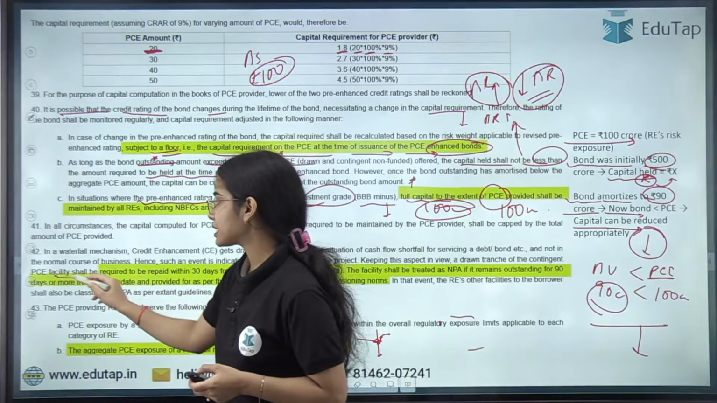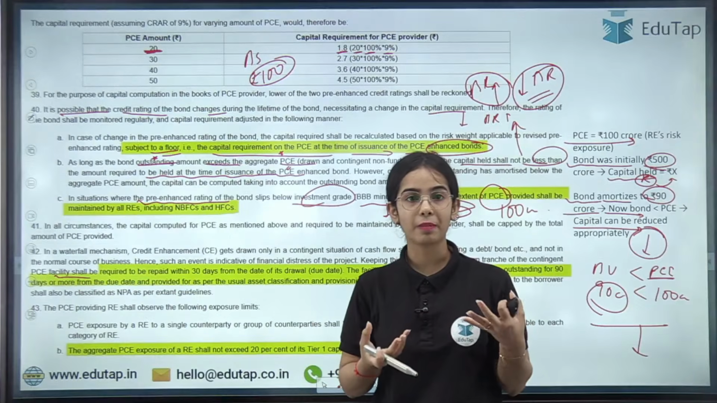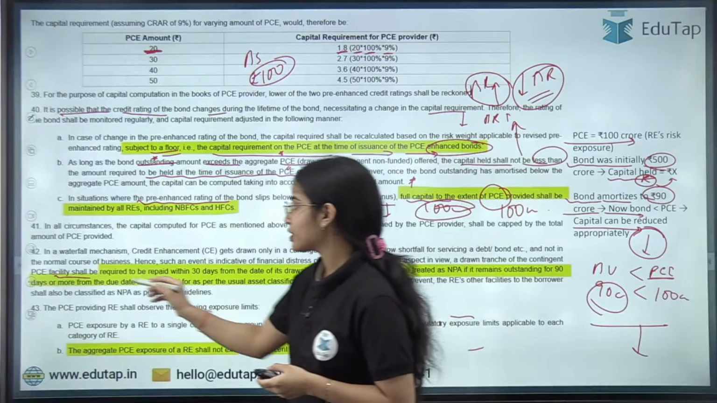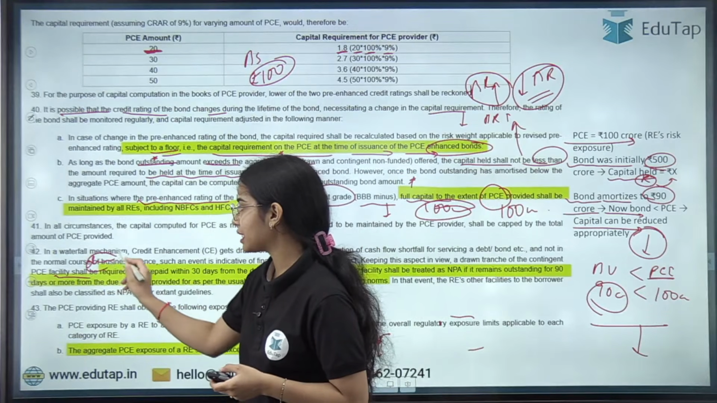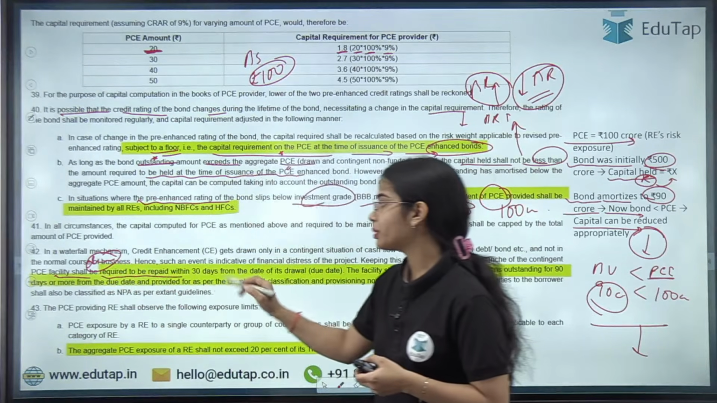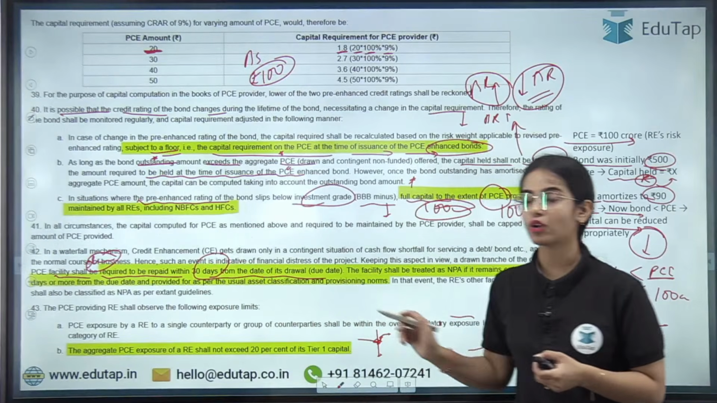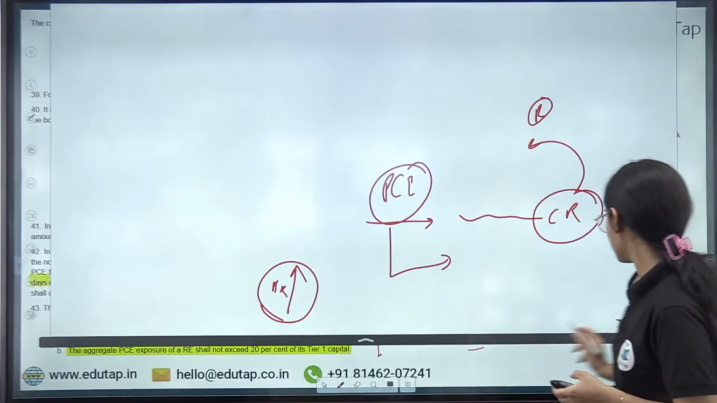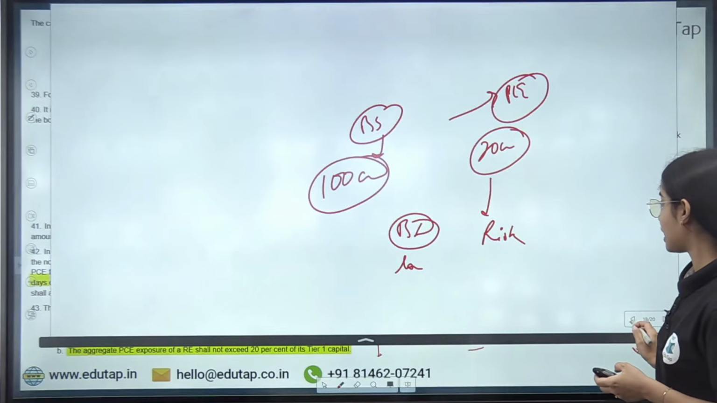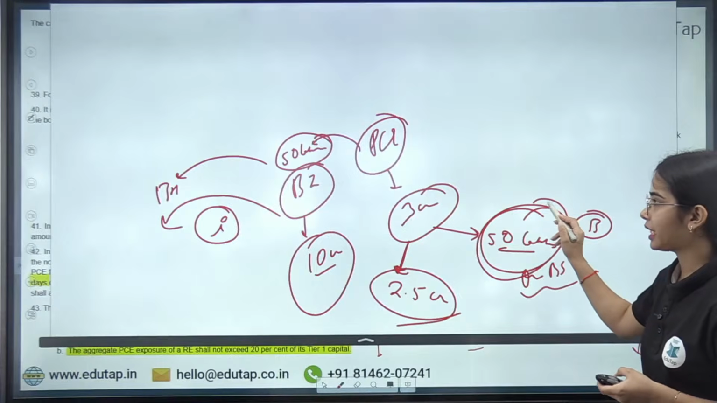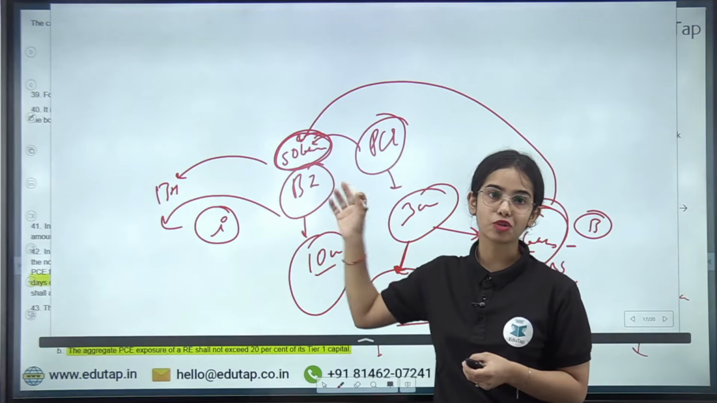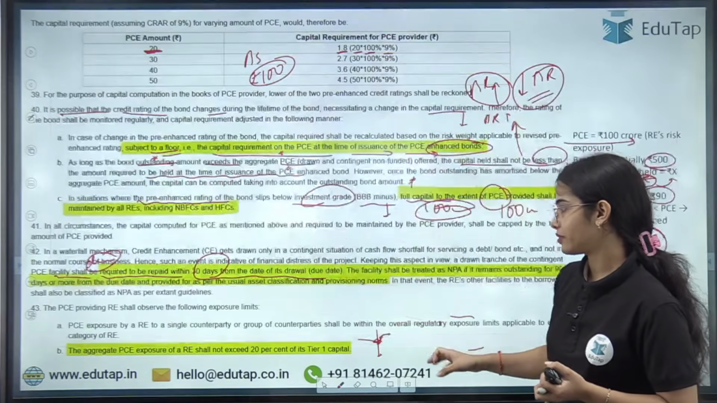Now the PC facility that is drawn, that is taken by the bond issuer, the money that has been taken out shall be required to be repaid within 30 days from the date of its drawal. So if 50 lakhs have been taken by the bond issuer, within 30 days the money has to be returned to the bank or the NBFC. This is the idea.